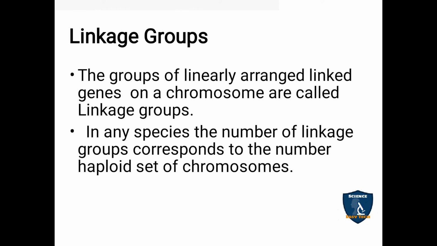And linkage groups. The group of linearly arranged linked genes on a chromosome is called a linkage group. As you know, the genes on the chromosomes are arranged one by one in a line order. Line order is nothing but linear order. It is present on the chromosome, and in groups also they are present in line order only. So that is called a linkage group.